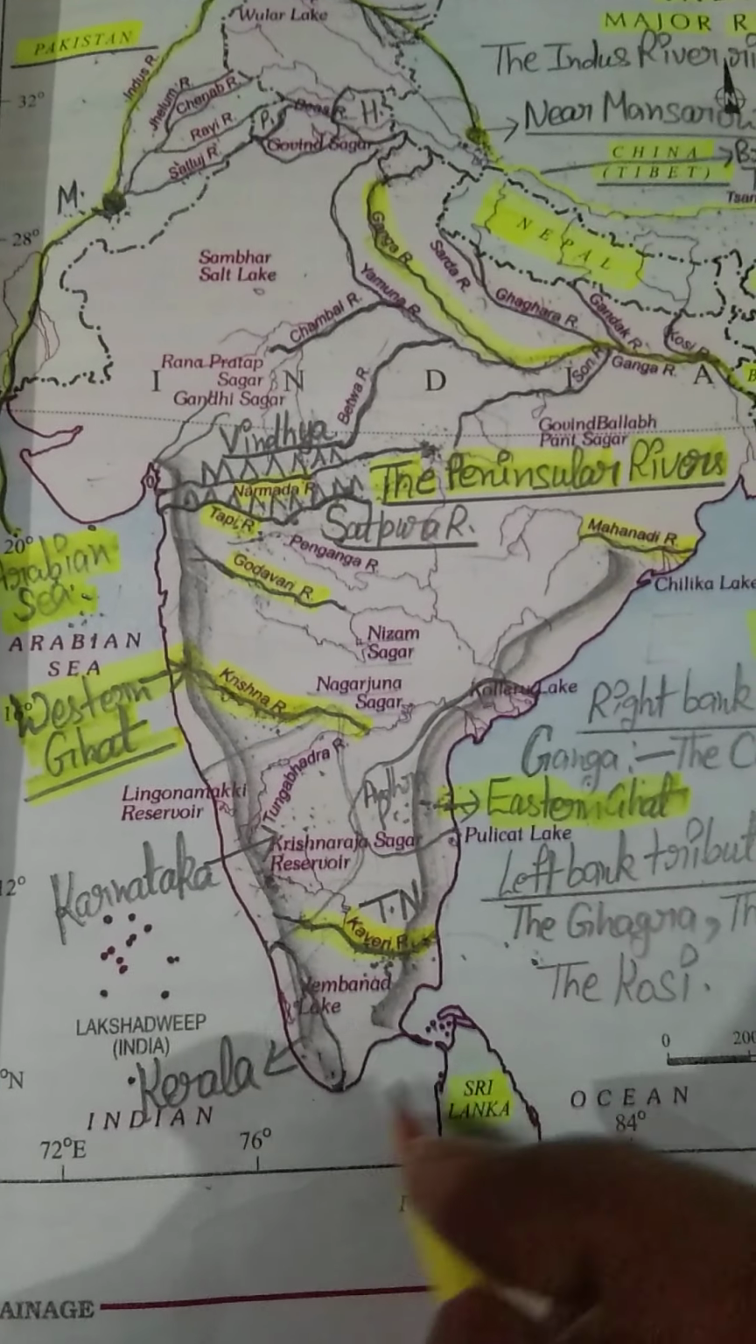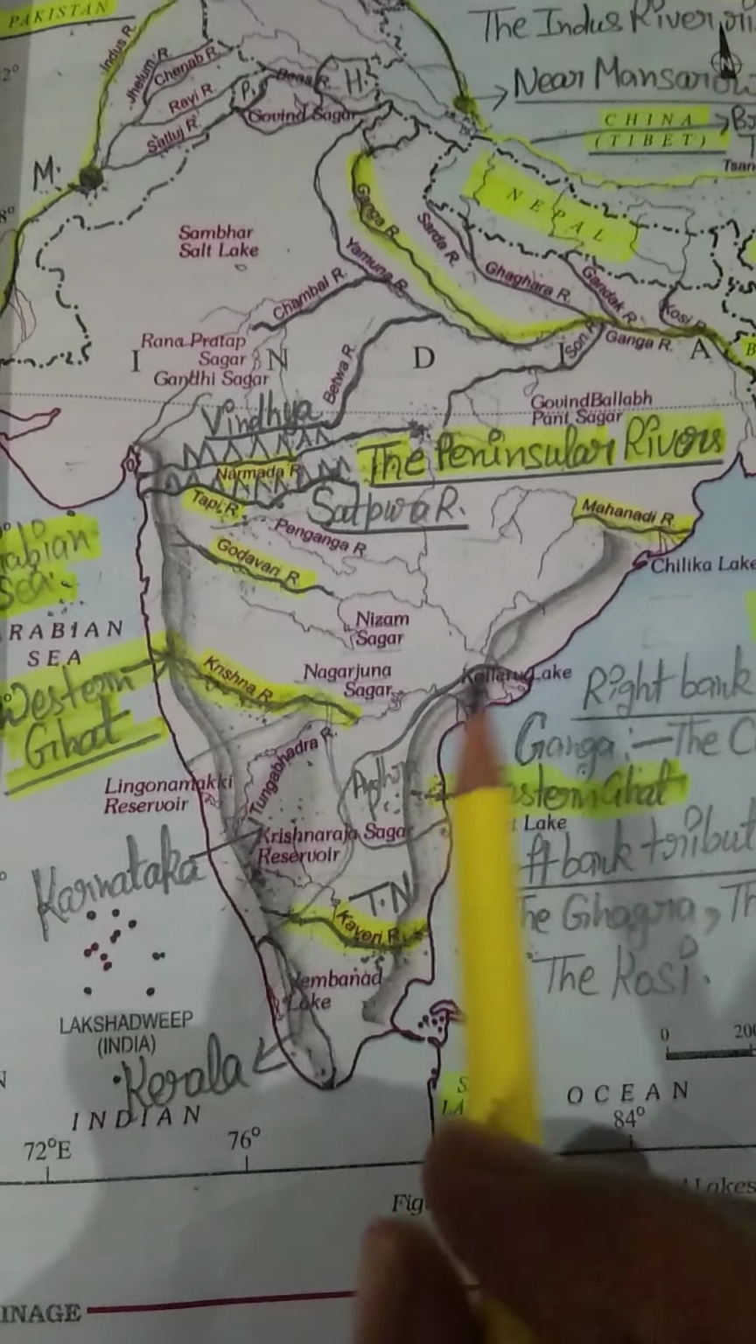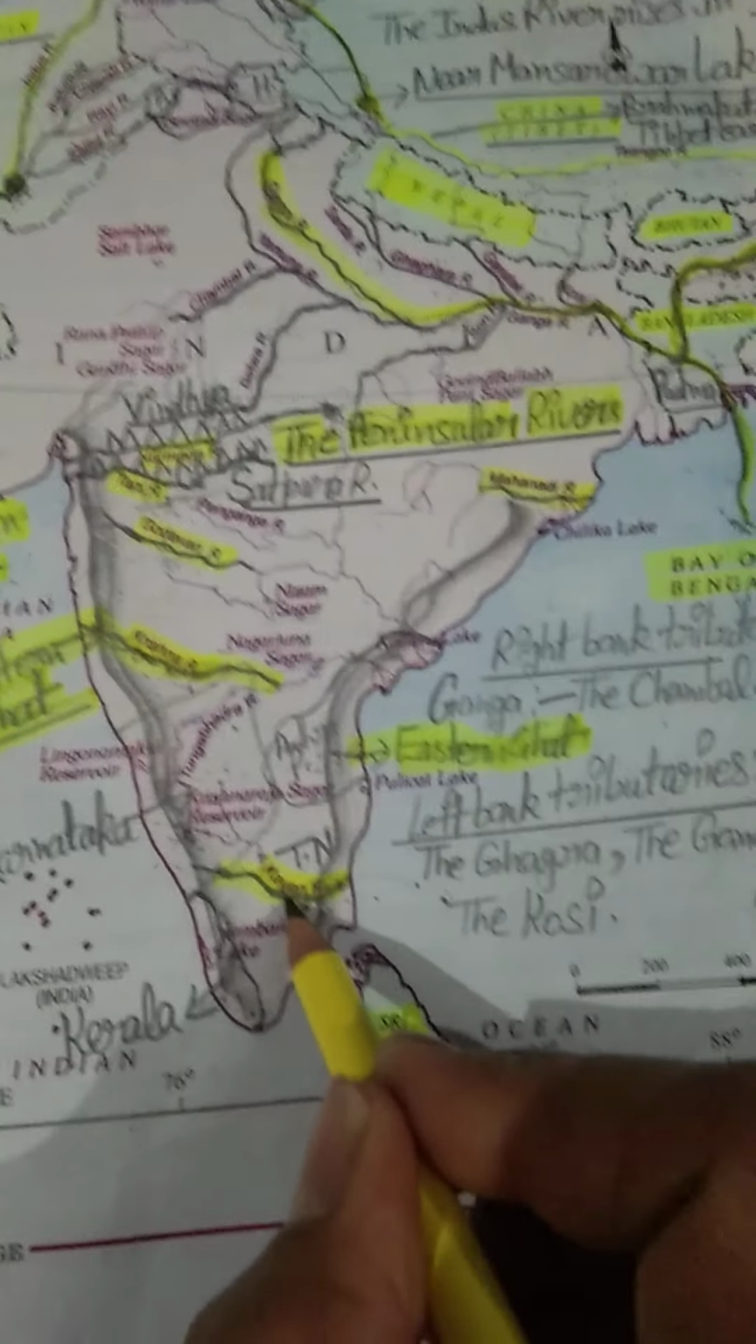Okay, and today I am again going to give you the written notes of these two rivers, the Krishna river and the Kaveri river. Just see these two pages.